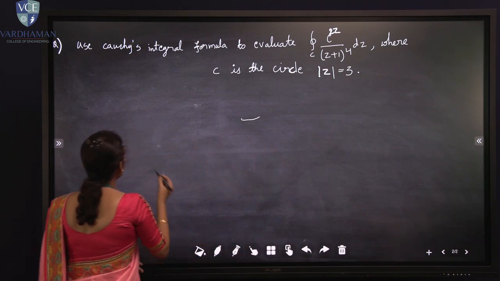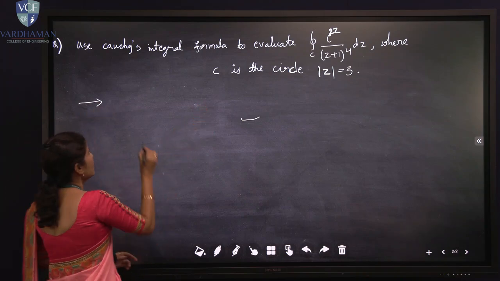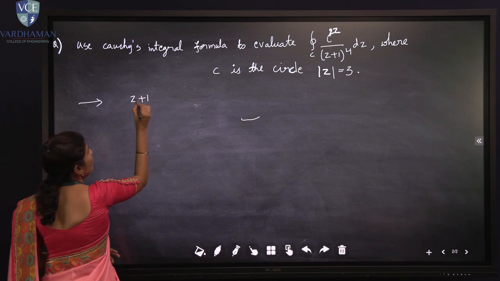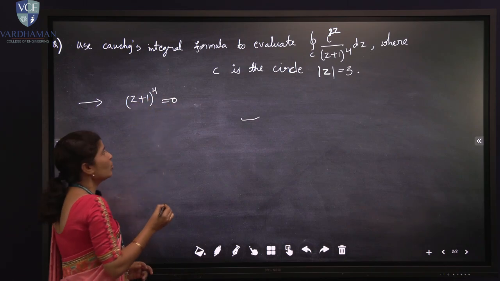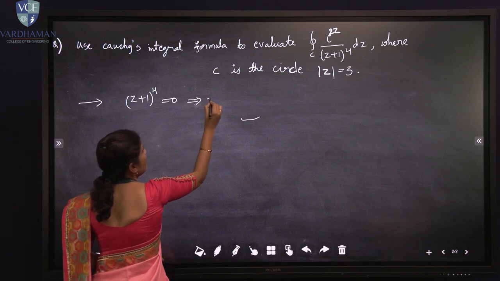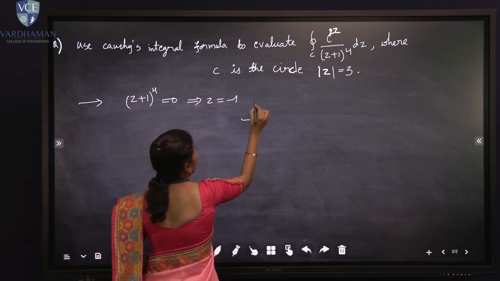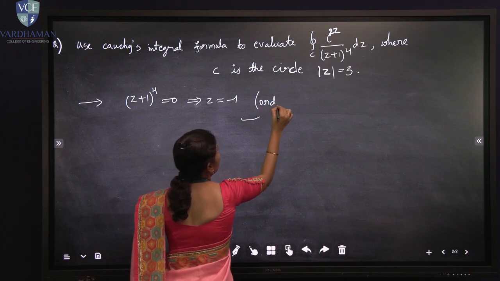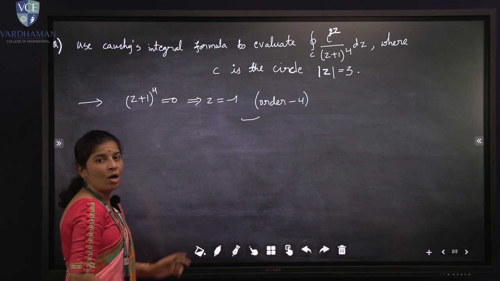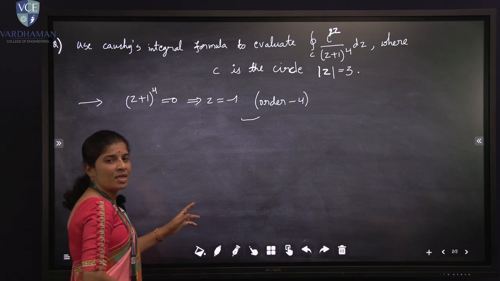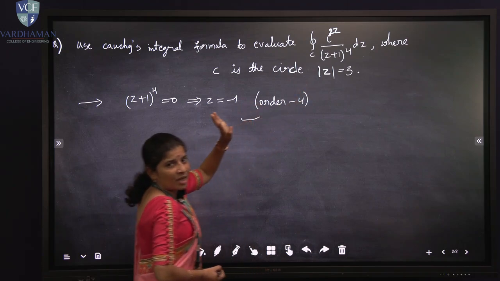Now the first step is to calculate the singularities from the denominator. If we equate the denominator to 0, that is (z + 1)^4 = 0, then z = -1, and clearly this singularity has order 4. This is the first step, calculating the singularities. After that, the second step is to check whether this singularity is inside the given circle or not.